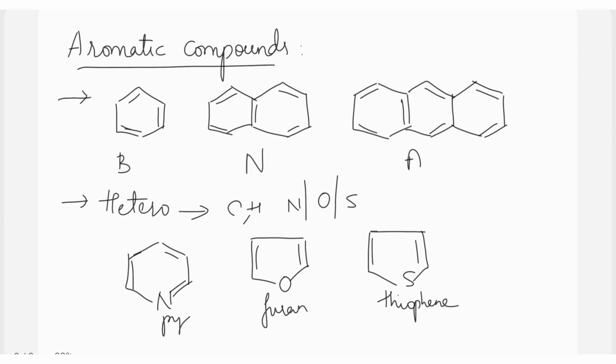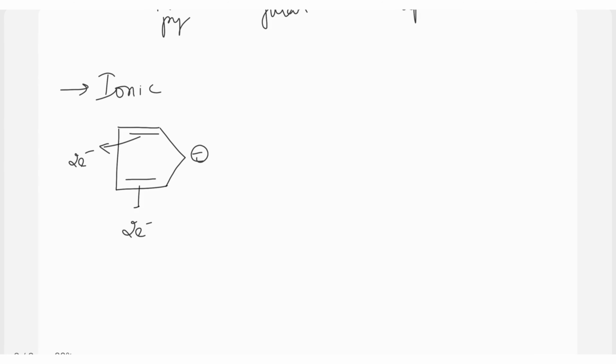Now there could be ionic species also that behave like aromatic compounds. What are those ionic species? The 5-membered ring with a negative charge. So here, this single pi bond indicates 2 electrons, this indicates 2 electrons, and the negative charge also indicates 2 electrons.